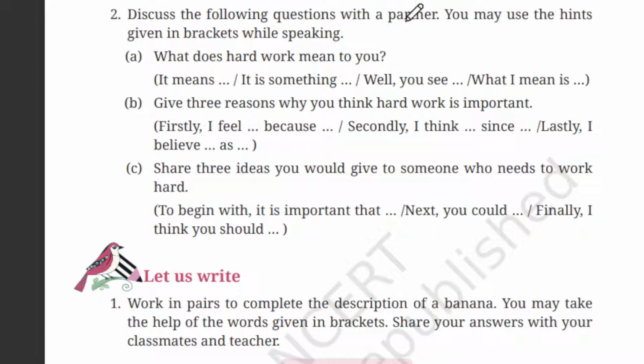Discuss the following question with your partner. You may use the hint in the given paragraph while speaking. What does hard work mean to you? You have to frame a sentence using these words. So, hard work means what? It means working hard. Like that, you have to frame a sentence using these words.